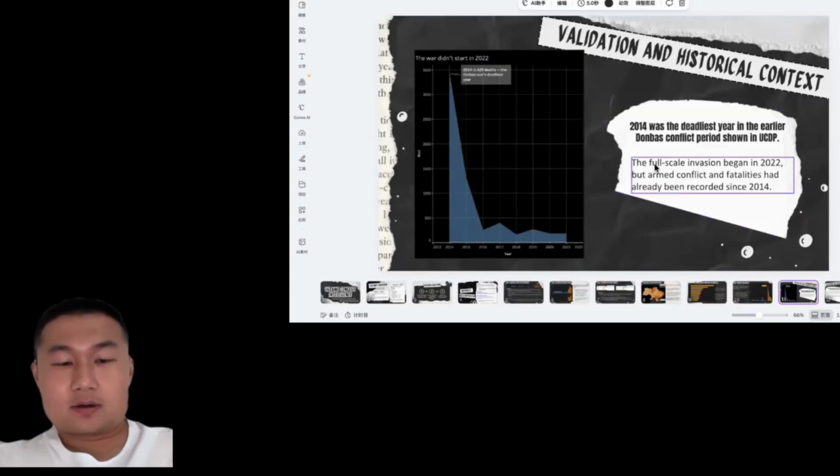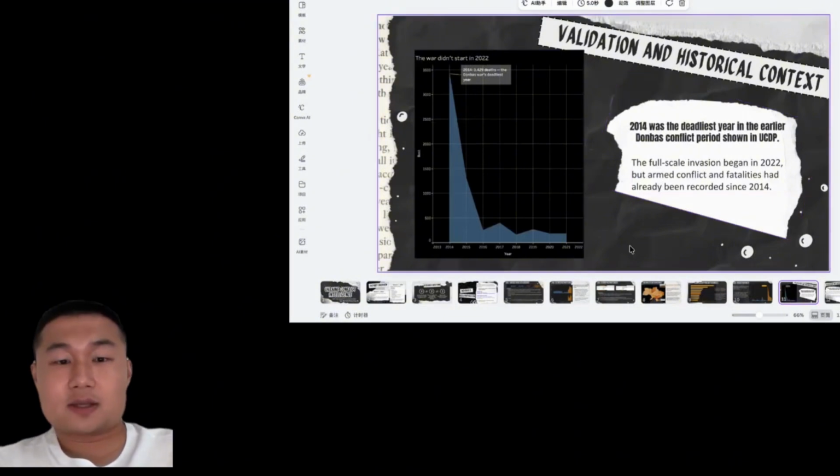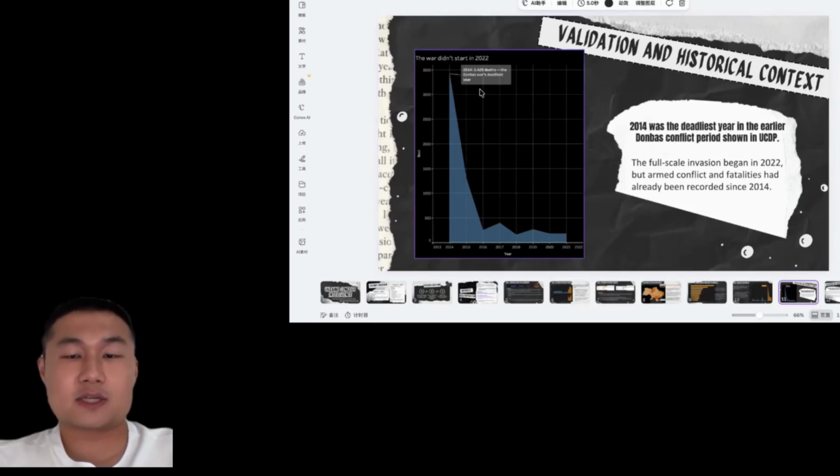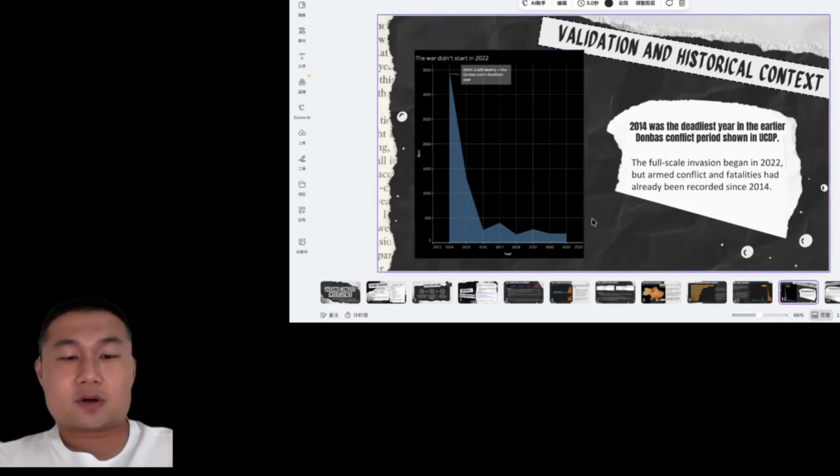To better study the conflict, we also looked at historical data from UCDP. The timeline showed that the conflict did not begin in 2022. In fact, conflict-related fatalities had already been recorded since 2014, and 2014 was the deadliest year in the earlier Donbass conflict period. This provides important historical context for understanding the full-scale invasion.